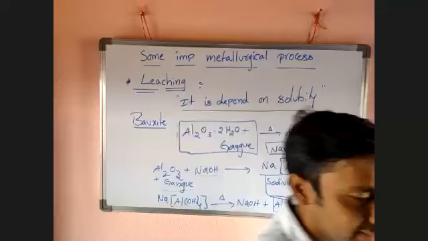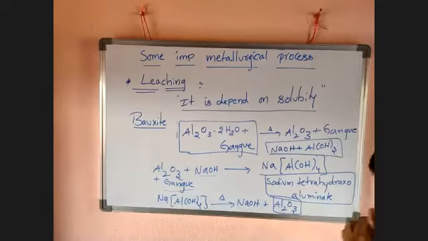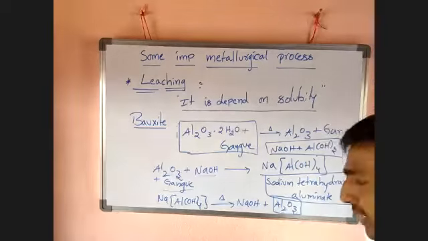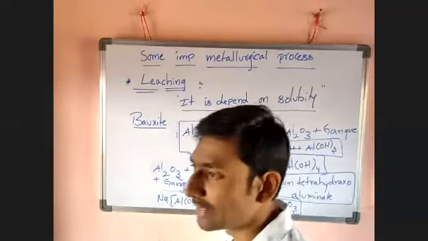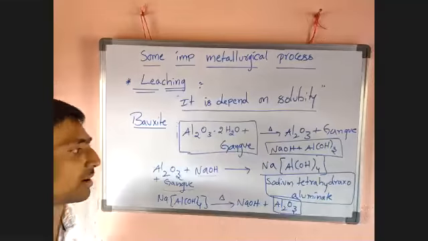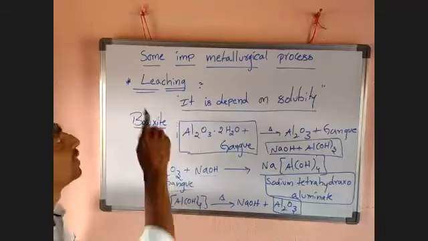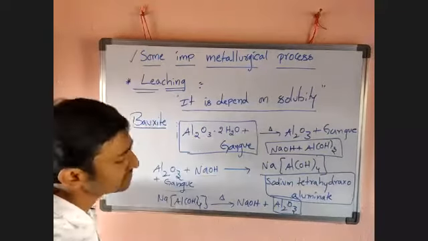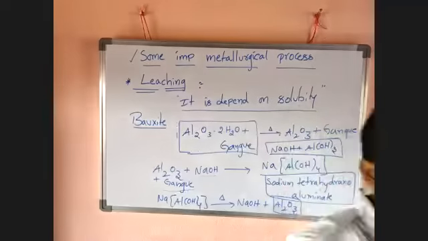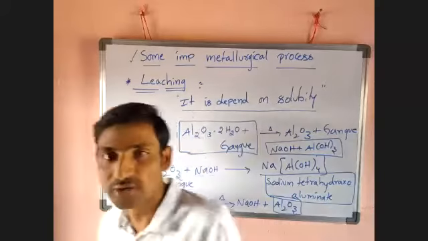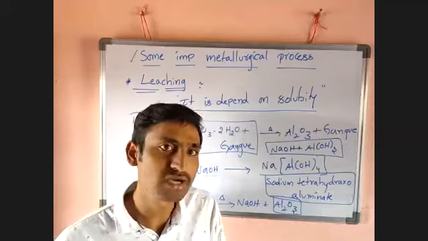Aluminium is a highly reactive metal, moderately reactive metal, or less reactive metal in the classification? Aluminium is a highly reactive metal. That's why it is obtained by electrolytic refining. So here the topic is some important metallurgical processes. Leaching is a phenomenon that depends on solubility, the solubility of ore or the solubility of gangue.